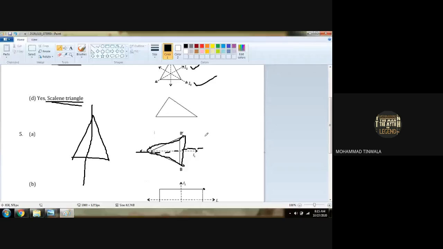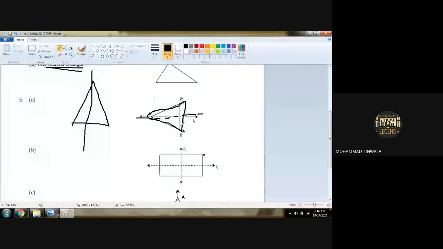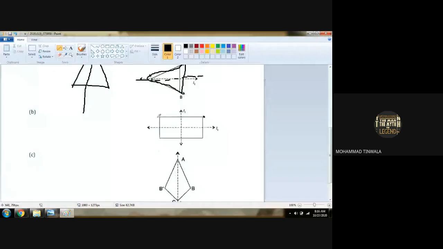Second, a quadrilateral with both horizontal and vertical line of symmetry. Quadrilateral means what? A diagram having four sides. ચાર લાઈન વાળો ડાયાગ્રામ હોય એને શું કહેવાય? Quadrilateral. It can be anything: square, rectangle, rhombus, any typical four line shape. No problem in that. समझ पड़ी?